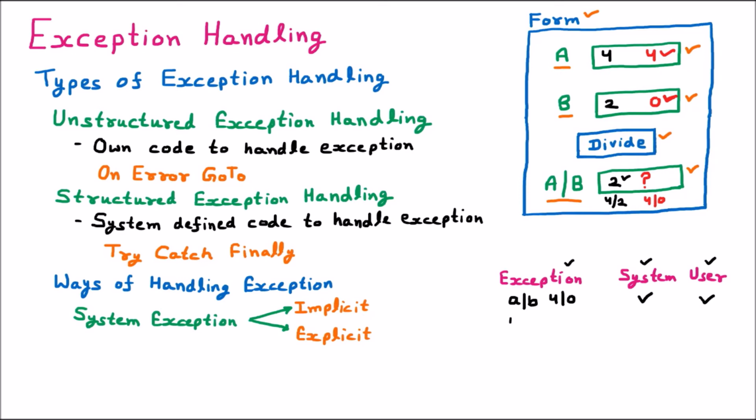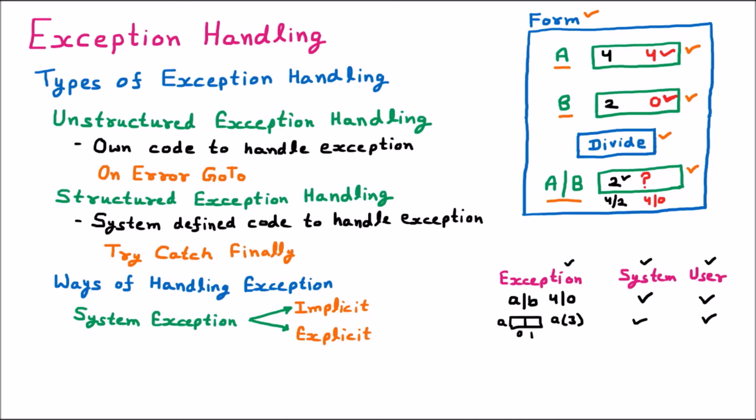Let us suppose that there is an array which is available. Now there are two indexes in the array, 0 and 1. And if we are trying to access A3, this is not possible. This is the exception. System knows that it is the exception and user also knows it is the exception. So such an exception, which system knows as well as user knows, is called an implicit exception, and such exceptions are thrown by .NET automatically.